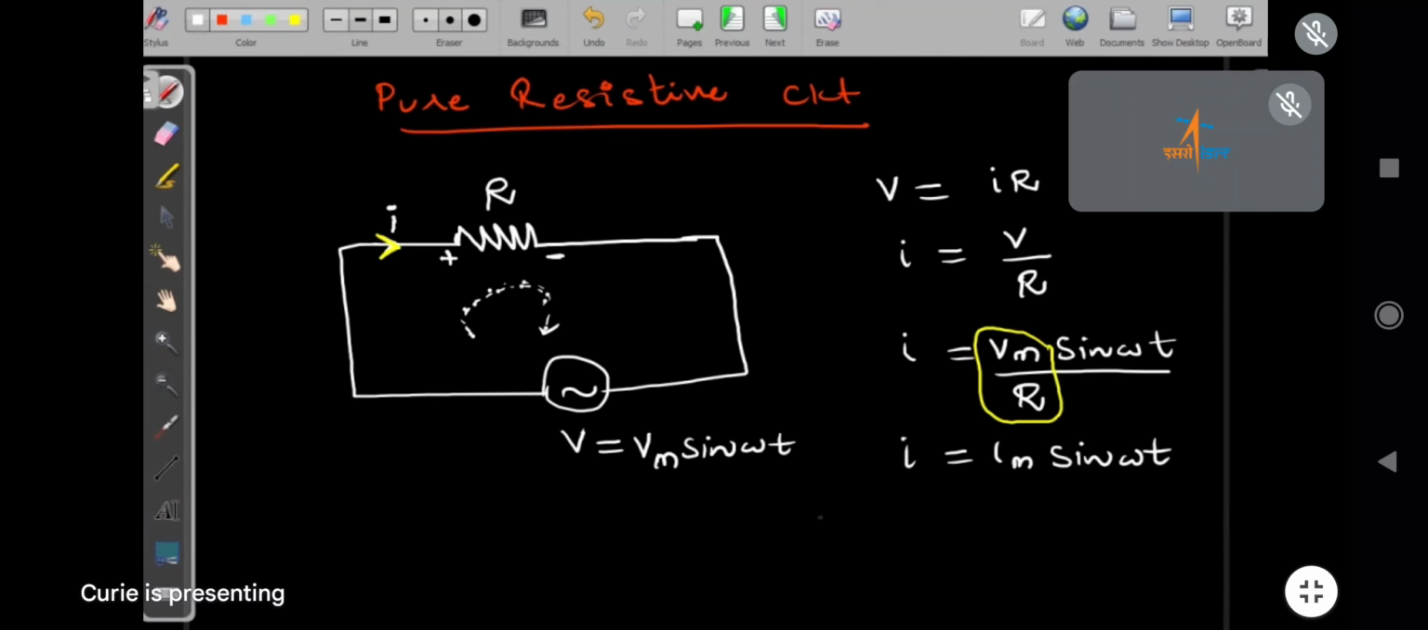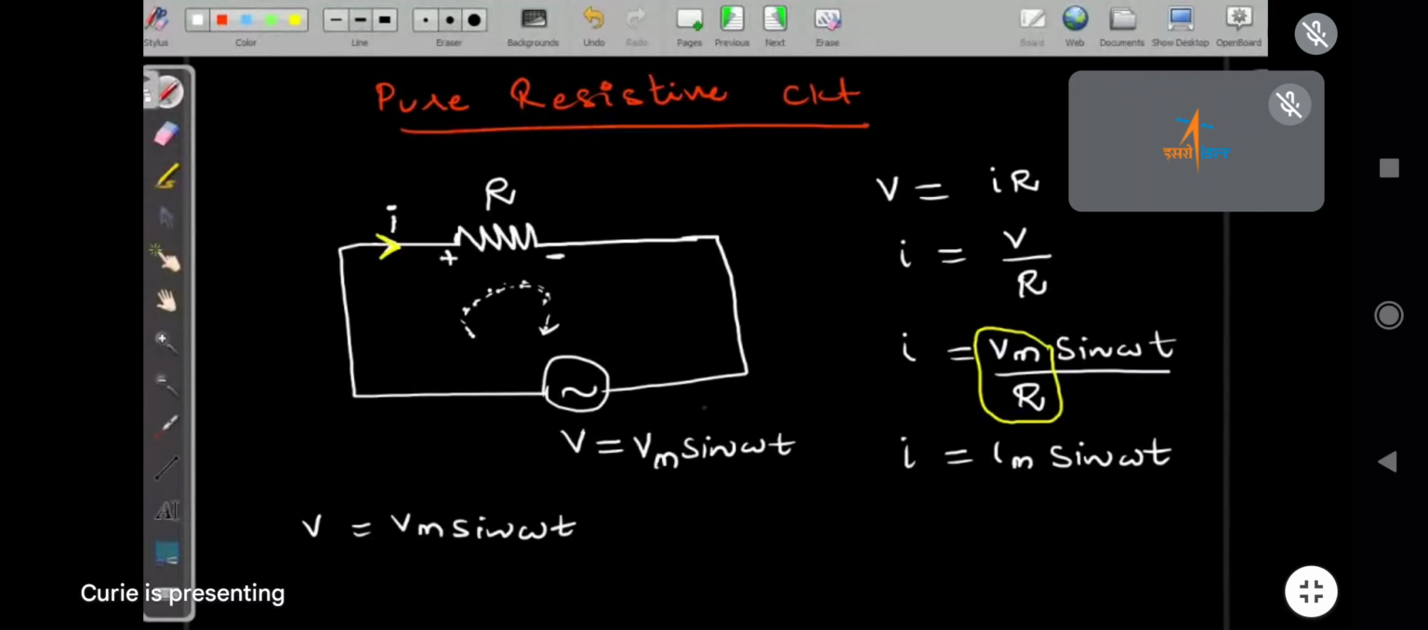Now, if there is a phase change, see, V equal to Vm sin omega t. Is it the RMS value or another value? See, Vm is the peak value, not the RMS value. And V is the instantaneous value. Here there is no RMS value. If you want the RMS value, you have to take Vm upon root 2. Then you will get the RMS value.